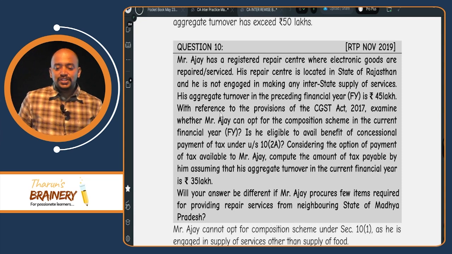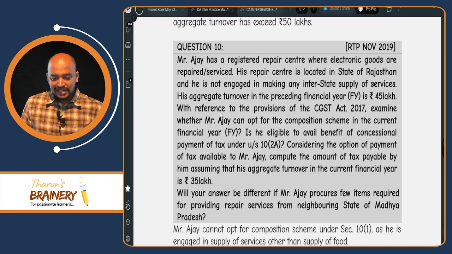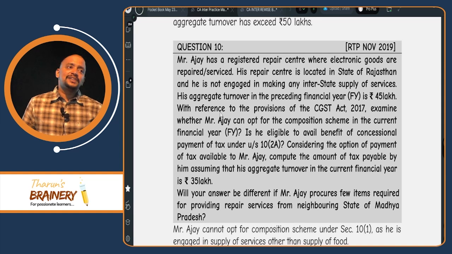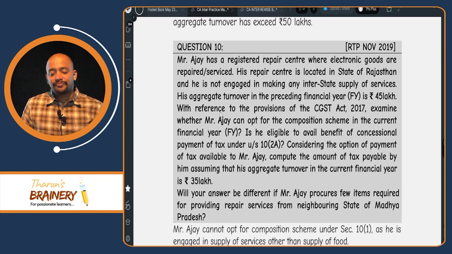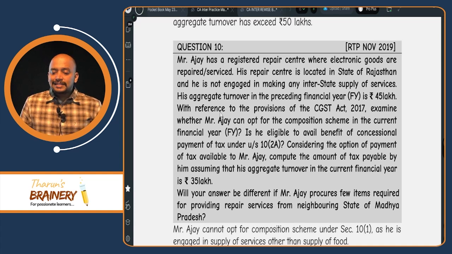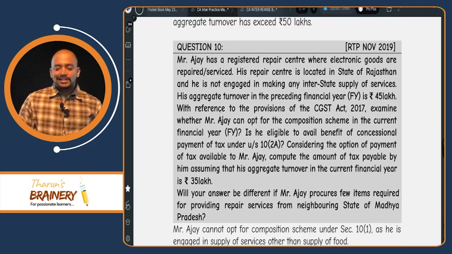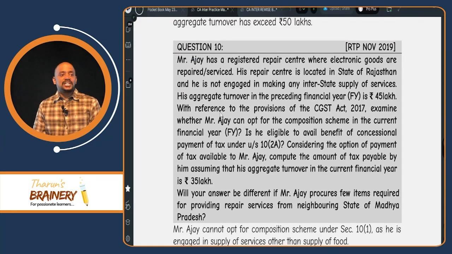With reference to the provisions of the CGST Act, examine whether Mr. Ajay can opt for composition scheme in the current financial year. Yes, because previous year aggregate turnover does not exceed 50 lakhs. So, current year they can opt for composition scheme. Is he eligible to avail the benefit of concessional payment of tax under 10(2)(a)? Yes. Compute the amount of tax payable by him, assuming his aggregate turnover in the current financial year is 35 lakhs.